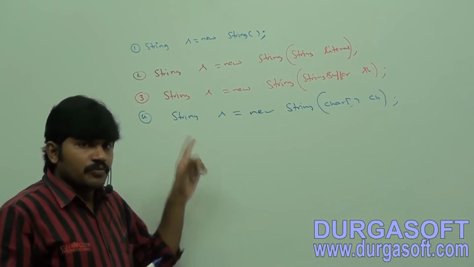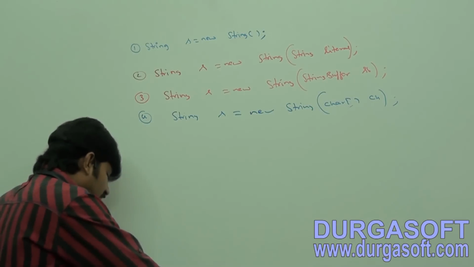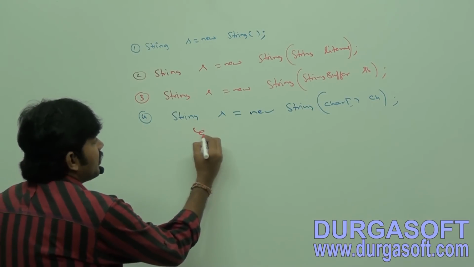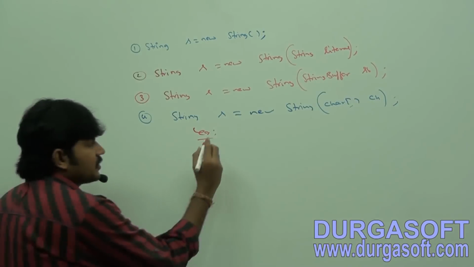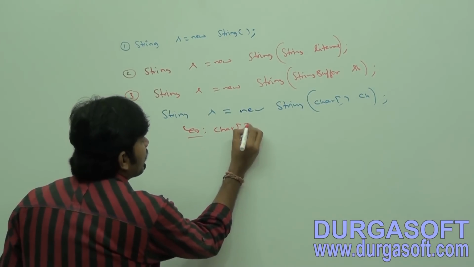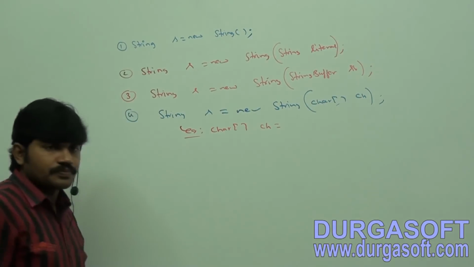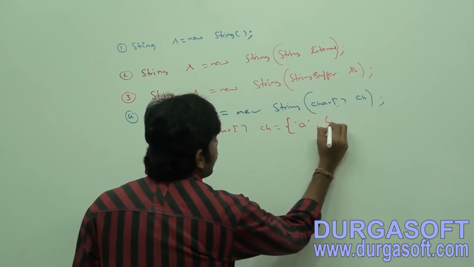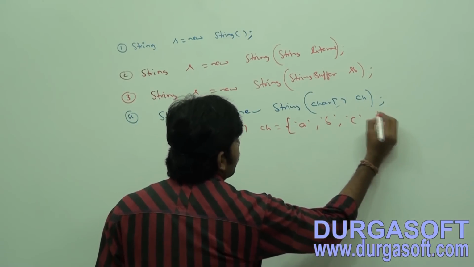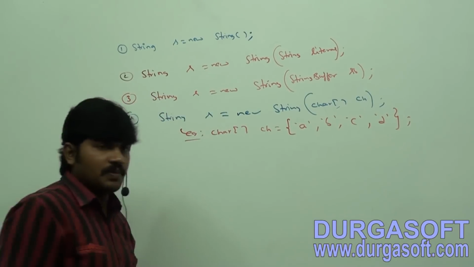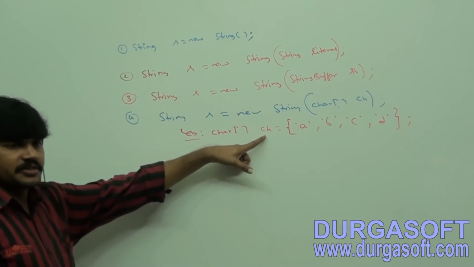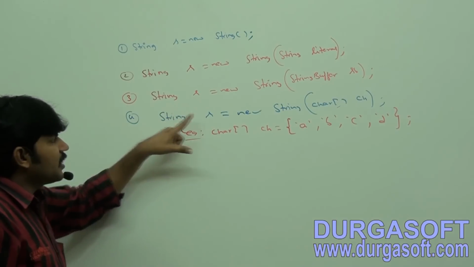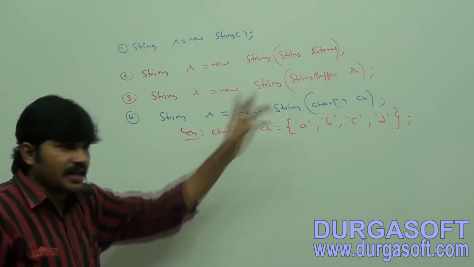Let me consider an example. Here I have char array ch = {a, b, c, d}. Now can you please create an equivalent string for the given char array?